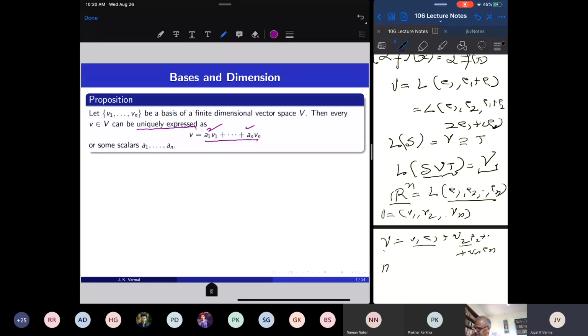But you see, I showed you R2 is also the linear span of e1 and e1 plus e2. So every vector can be uniquely expressed as alpha 1 e1 plus alpha 2 (e1 plus e2). You can easily check that this can be done. So whenever I have a basis, then every vector in that vector space is a unique linear combination.